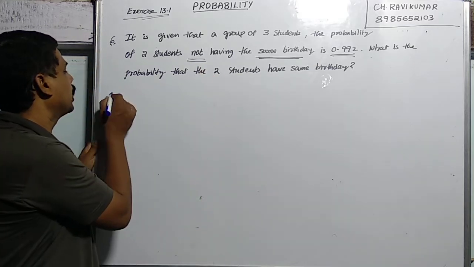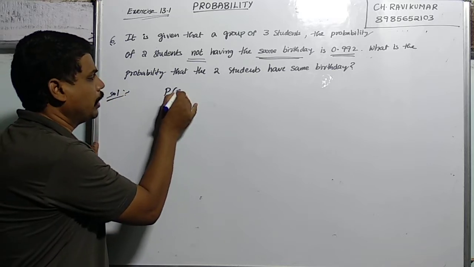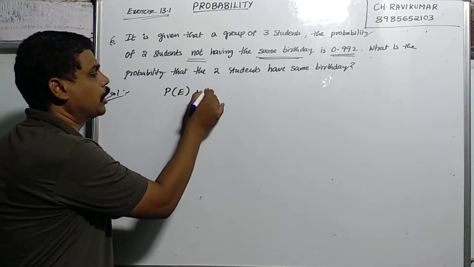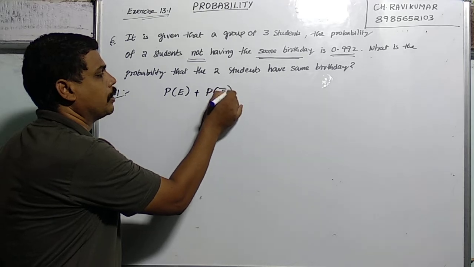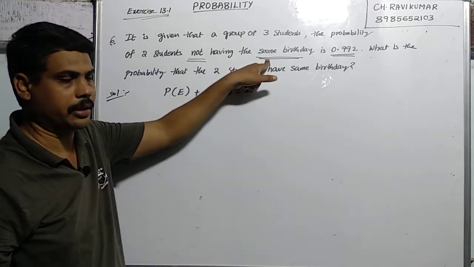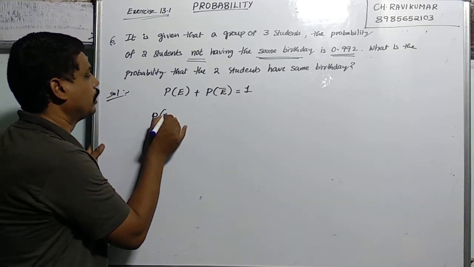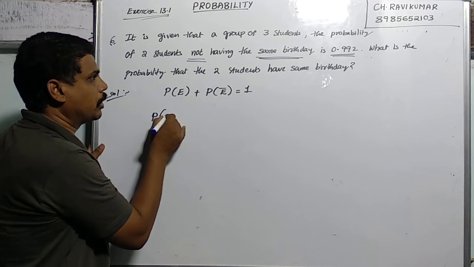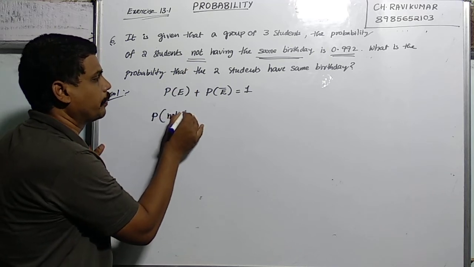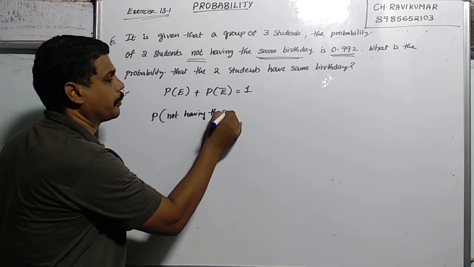Here the condition is a simple one: P of E plus P of E bar is equal to 1. They have given the probability of the 2 students not having the same birthday.